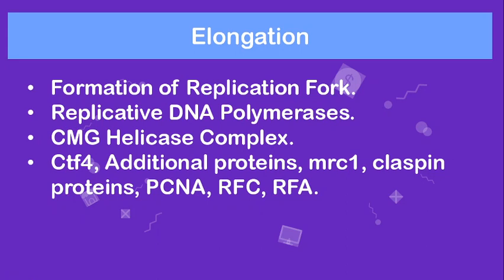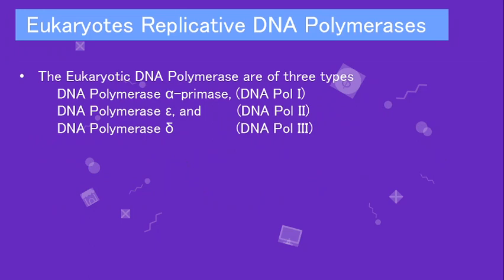These are the three enzymes. Replicative DNA polymerases include three enzymes in yeast cells. In the budding yeast cell you can see three DNA polymerases: polymerase 1, which is also called DNA polymerase alpha, which has primase activity; DNA polymerase epsilon, which is called DNA polymerase 2; and DNA polymerase delta, which is also known as DNA polymerase 3. These are the three polymerases present in yeast cells, which help in the chain elongation process.